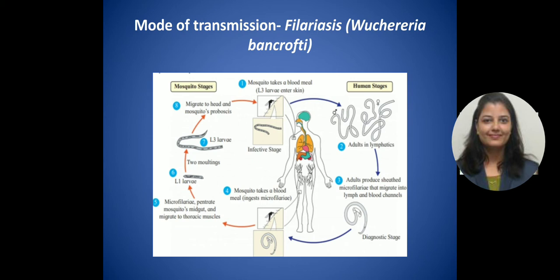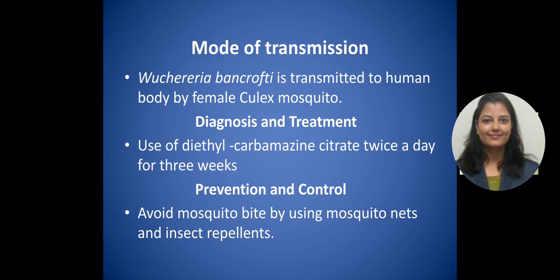So this is how it is transmitted through the mosquito to the human being, and they again develop in the mosquito. This is how they transmit between the mosquito and the human, and they cause filariasis. Wuchereria bancrofti is transmitted to the human body by the female Culex mosquito only. For diagnosis and treatment, diethylcarbamazine citrate twice a day for 3 weeks is the proper treatment of this disease.